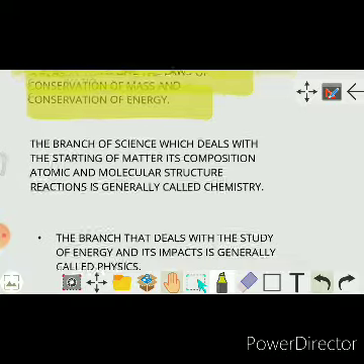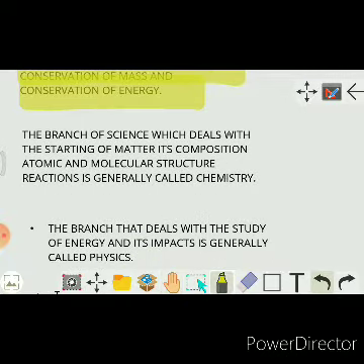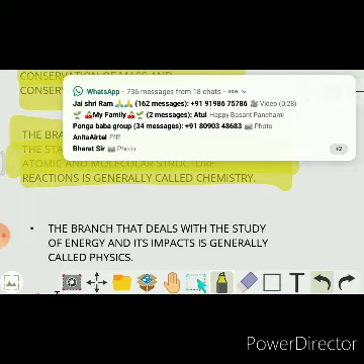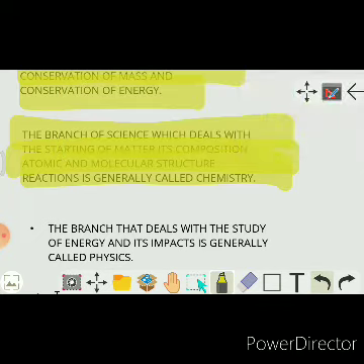Now here again we can repeat it: the branch of science that deals with the study of matter, its composition, atomic and molecular structure, other effects of energy on it, and its reactions, is called chemistry.